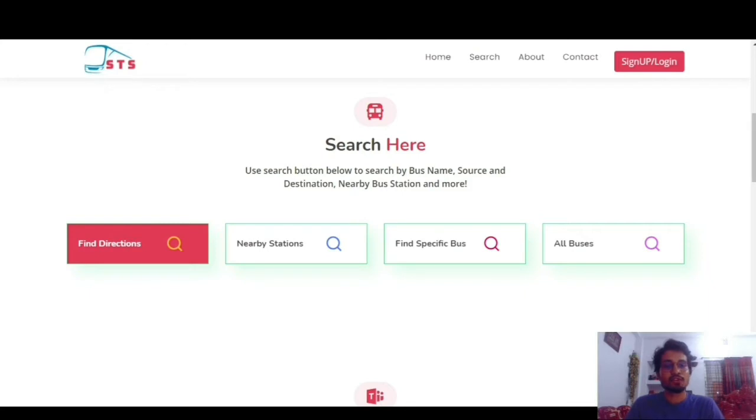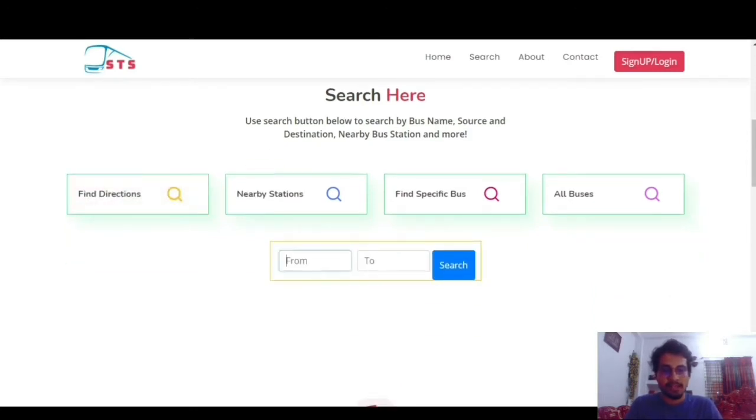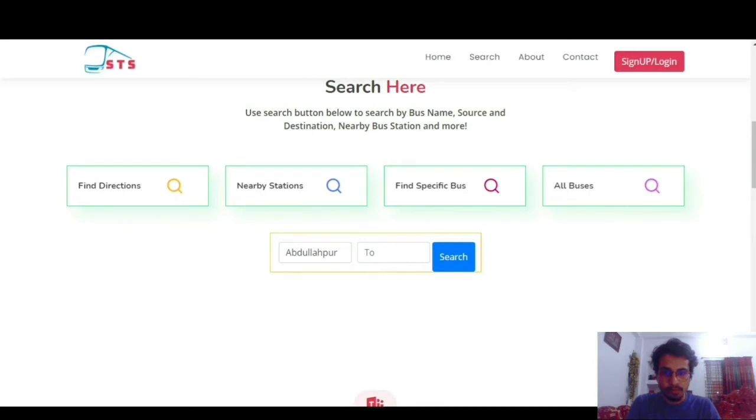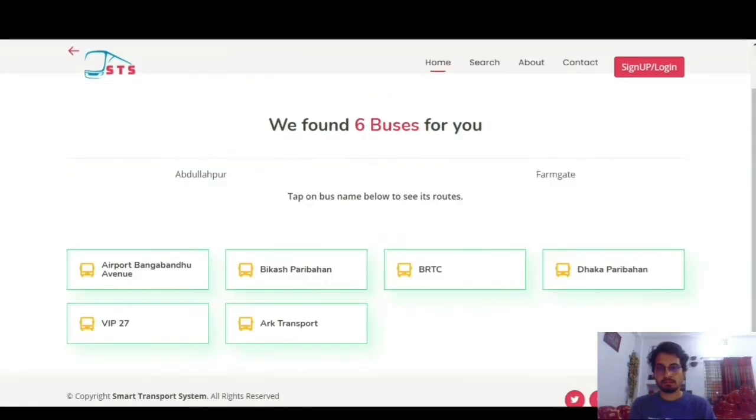If anyone doesn't know which bus goes to their destination and wants to find directions for that, this feature is for them. Let me type any name like Abdullahpur, and yes, we can also get suggestions here. Abdullahpur, and for the destination we want to enter Farmgate. Yes, Farmgate is here, and hit the search button. We found 6 buses that go from Abdullahpur to Farmgate. Not only this, if we click on each bus's name here, we can see its full route and the stopping points as it says here.